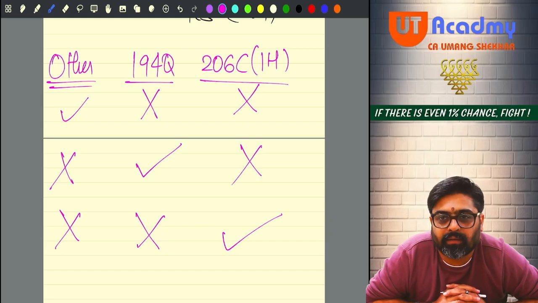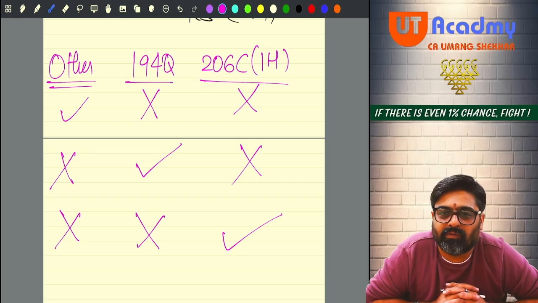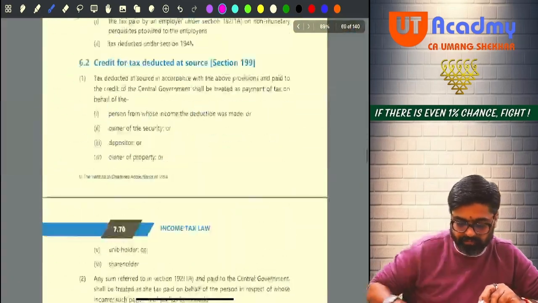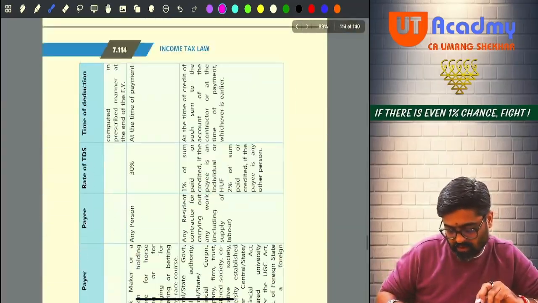Got it, sir? Please remember this. If I would have done this 194Q at that time, you would not have correlated this. So the correlation was required. That is why it was taken along with 206C 1H. All the TCS provisions are over. Now you just have to concentrate here.